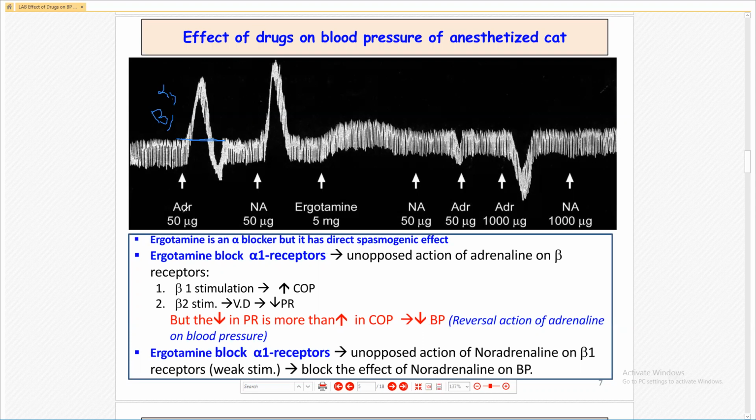Adrenaline 50 microgram increases the blood pressure via which receptor? Alpha 1, beta 1. But what is the concept here? Amongst the beta receptor, beta 1 and beta 2, this increase is due to only alpha 1.